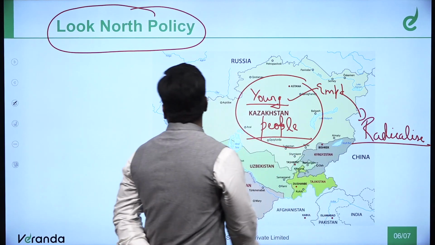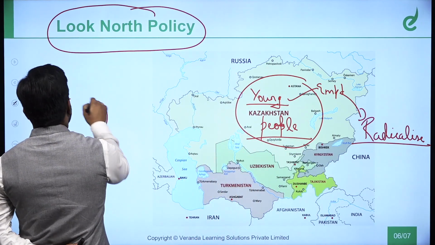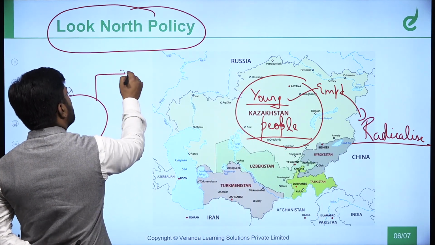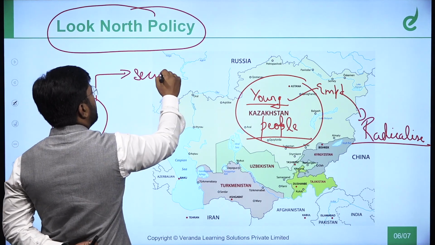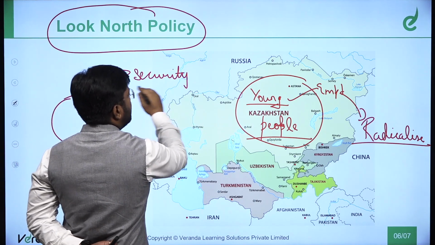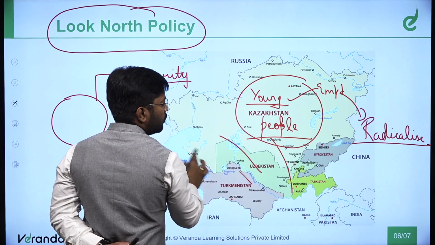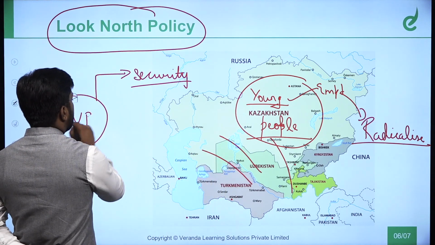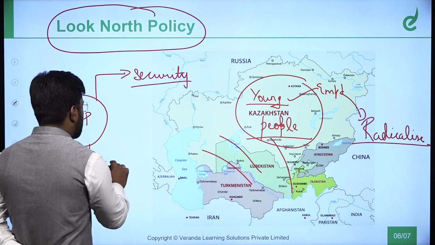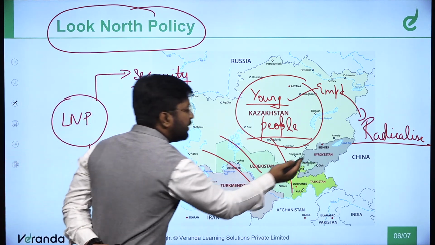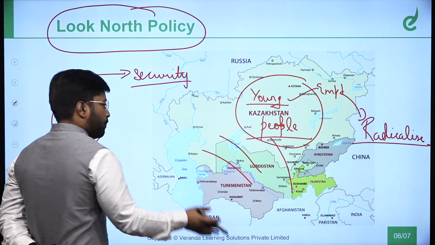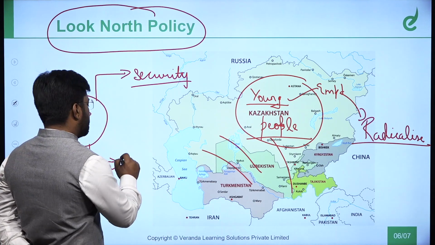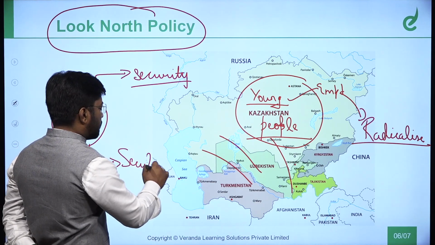So India's policy is focusing on the security of the region, so that it should not become a safe haven. No safe haven. Second thing, India stresses multiple religions thriving in one country or group. That is India's policy towards secularism.